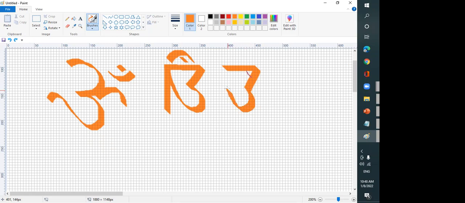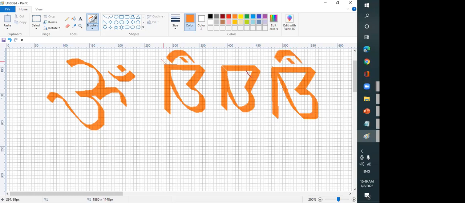You don't have to lift the pen, in fact. See, now because I have lifted the pen, it has come like this. Otherwise, it is in continuation. I will draw once again, with the 45 degree angle here at the end.